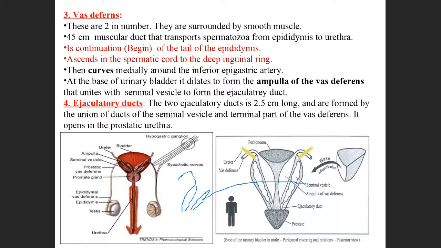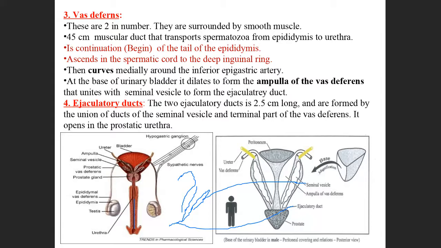These two structures join to form a common structure called the ejaculatory duct. What is this ejaculatory duct? Whenever you want to release the sperm, the sperm comes from this ejaculatory duct and then comes out through the urethra. Otherwise, in the normal state, it passes only urine.